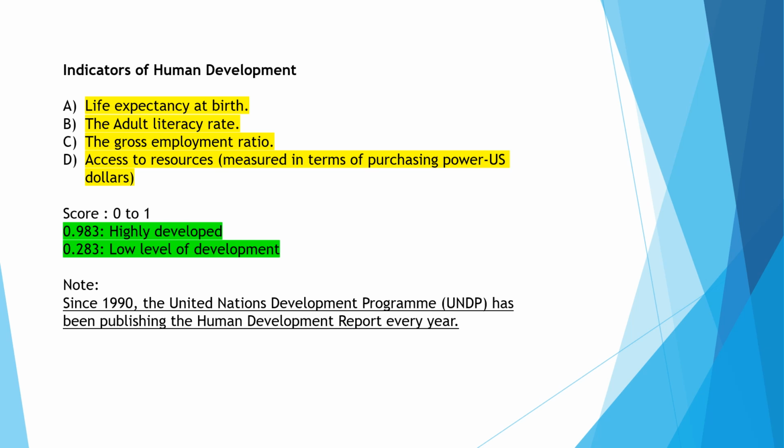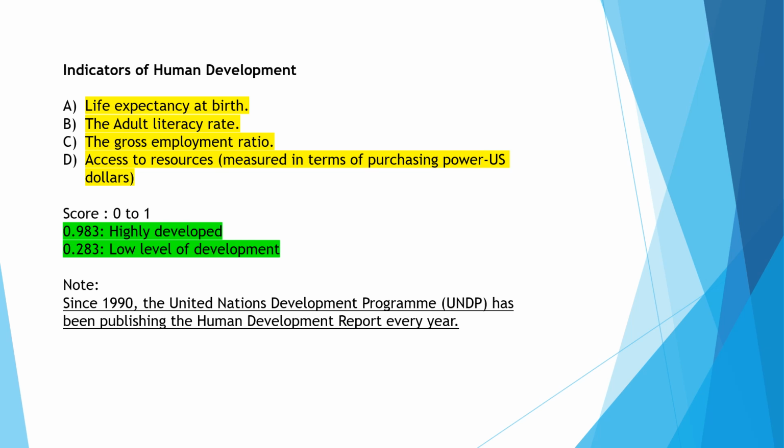Just to understand four concepts: life expectancy at birth, the adult literacy rate, the gross enrollment ratio, and access to resources, which is measured in terms of purchasing power in US dollars. Now, there is one particular scale, that means the result of the human development index.